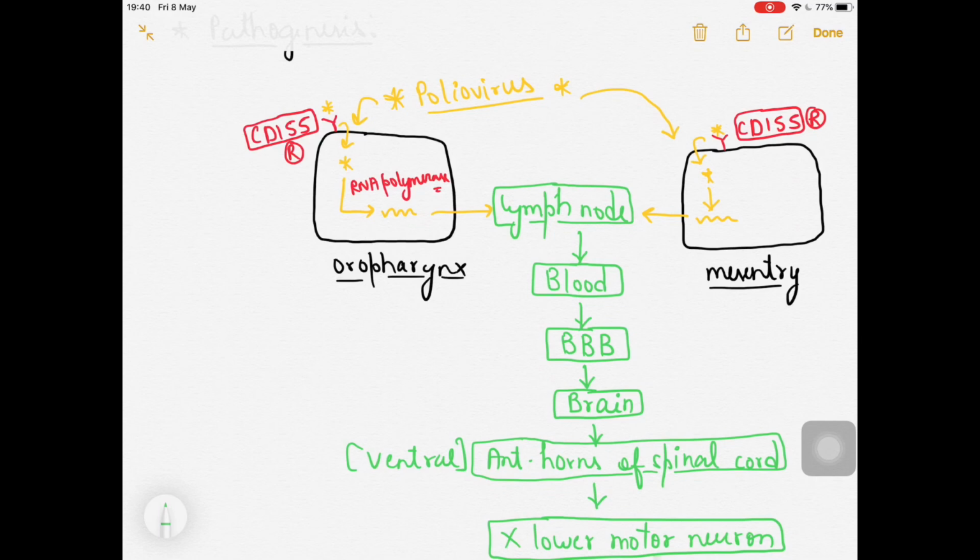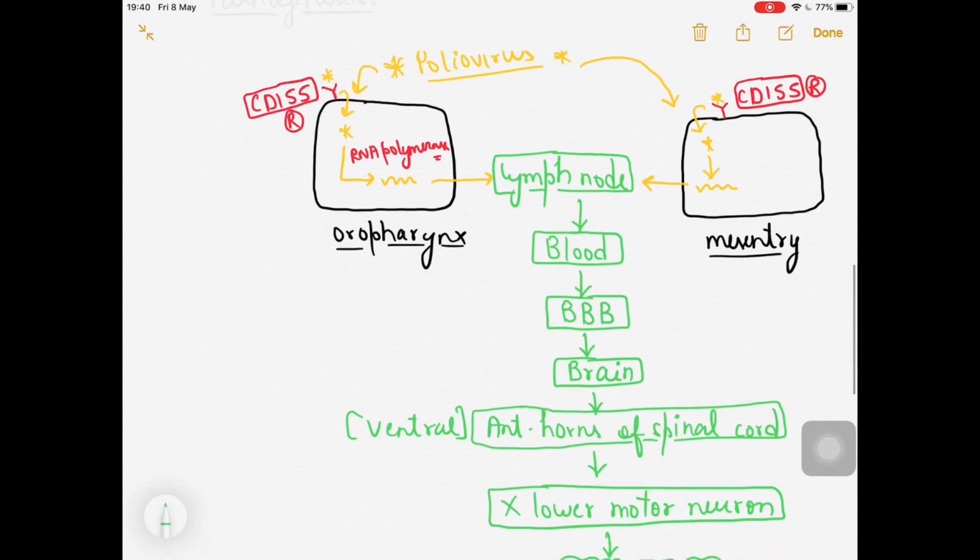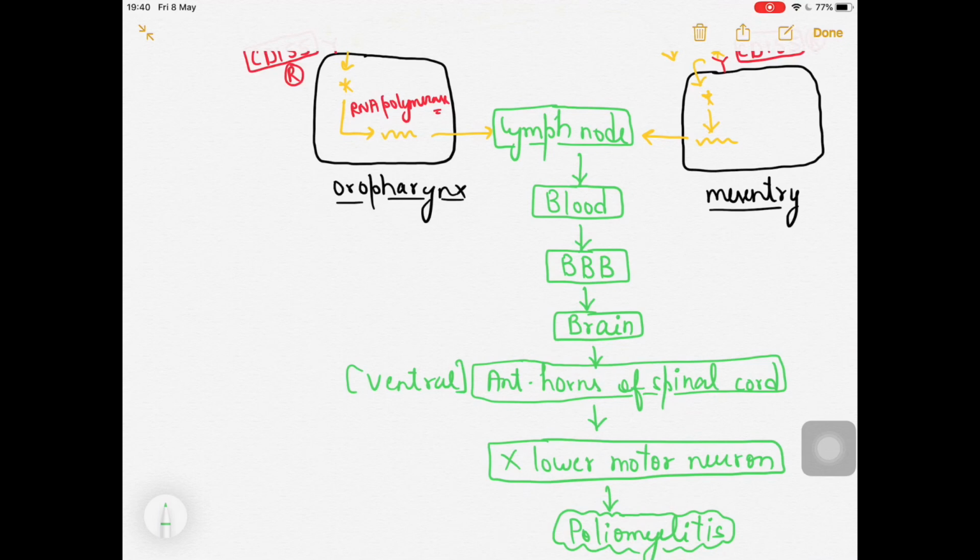So the sensory part is actually intact, only the motor part will be disturbed over here. I hope you know this from physiology: sensory information goes from your periphery to the central nervous system with the help of the ascending tract, taking that information till the dorsal root of the spinal cord, and that is sensory. But right now I'm talking about the anterior horn of the spinal cord, which is the ventral one. So it is affecting the motor neurons. That's why I said they are affecting or destroying lower motor neurons.